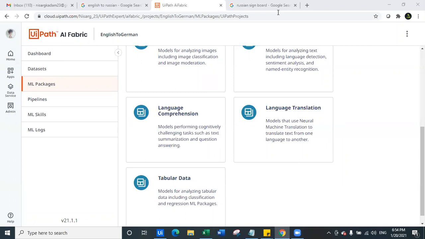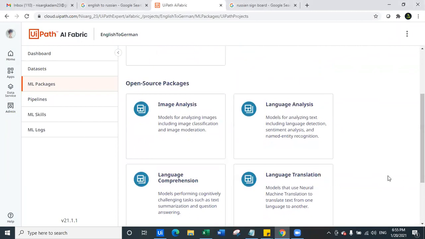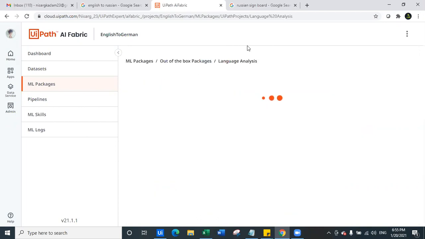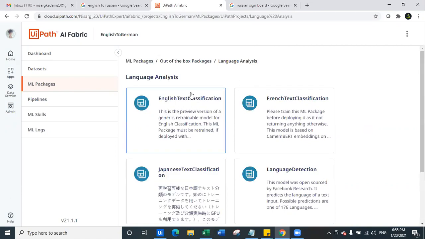So this was also one of the points which I wanted to bring up. Thank you for bringing it up, Lokesh. You can also use English text classification, which is one of the models, and you can use any other language translation model and merge it with this text classification model. So what Lokesh's point is, let me explain. Let's say a person sends an issue email or any email which is referring to a specific class. Now you have defined a text classification mechanism which only supports the English language. That mechanism is built on top of language analysis with the English text classification.